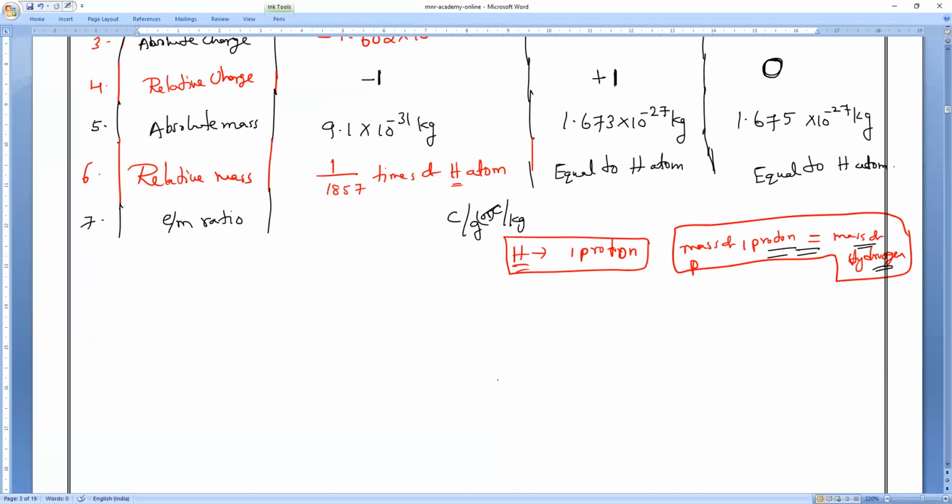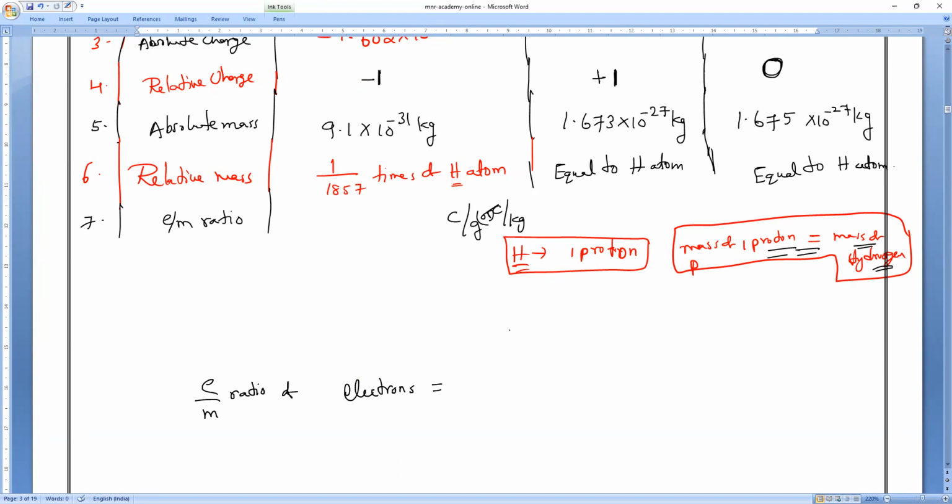Now we will do the E by M ratio of the electron first. E means charge, guys. So you get the charge to mass ratio.